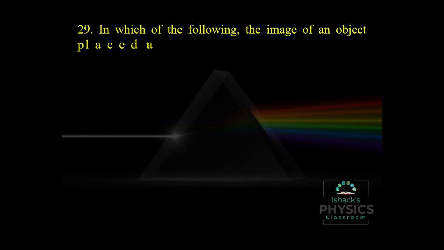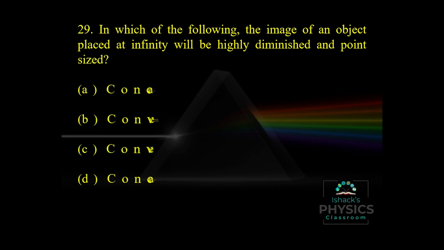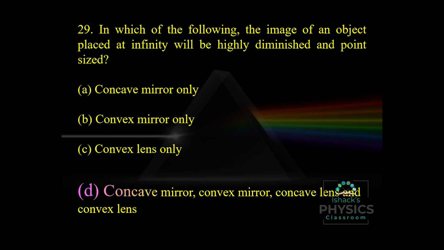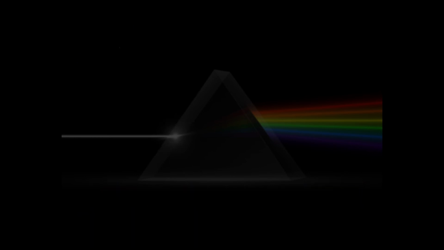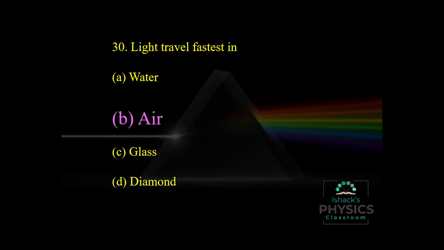Which of the following, the image of an object placed at infinity, will be highly diminished and point sized? In case of all the combinations, concave mirror, convex mirror, concave lens and convex lens, we get highly diminished images. Next: light travels faster in which medium? We have four different media: water, air, glass and diamond, and the refractive index of air is very less compared to water, glass and diamond, so the light is faster in air.